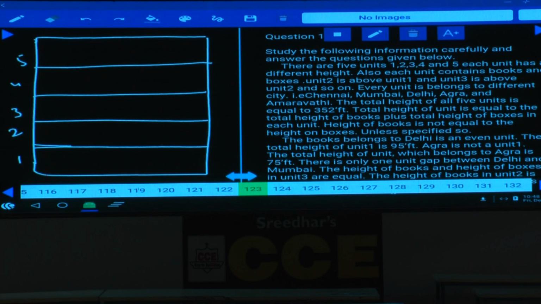Then after the cities, we need to find out the books as well as the boxes. First, let us discuss the cities, and in the next one, books and boxes. Now these are books and these are boxes, books and boxes, book and boxes, and similarly book and boxes. Then the height of books is not equal to this one unless specified.